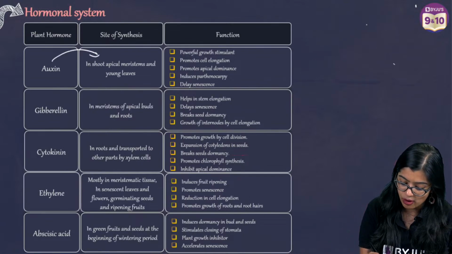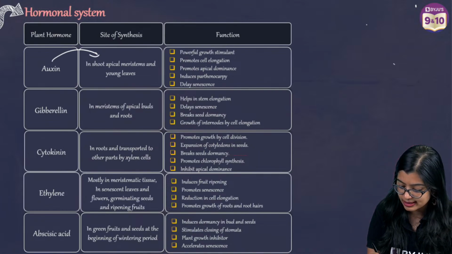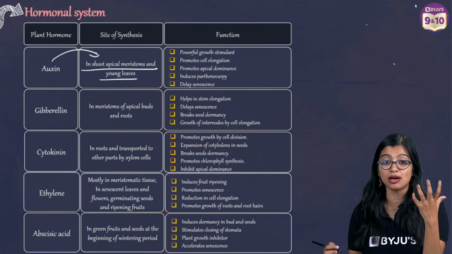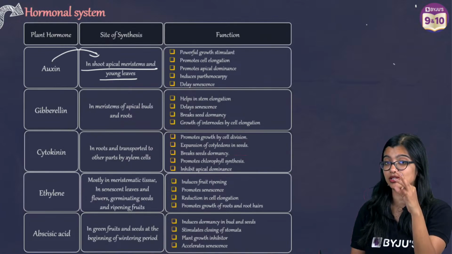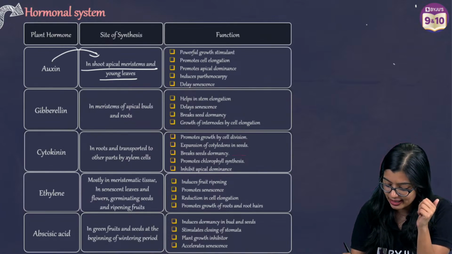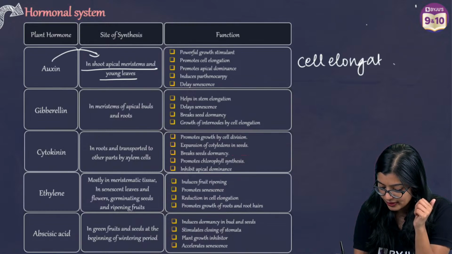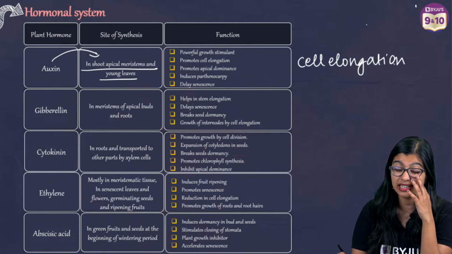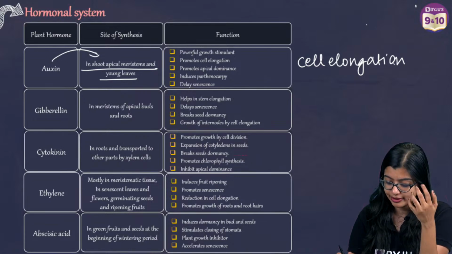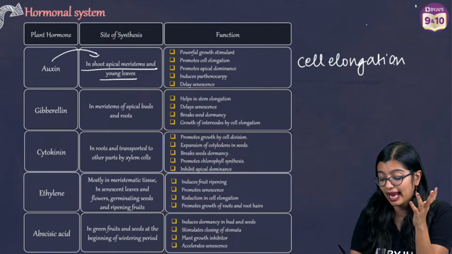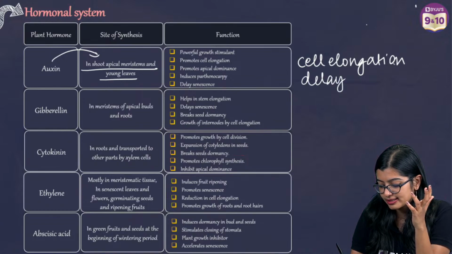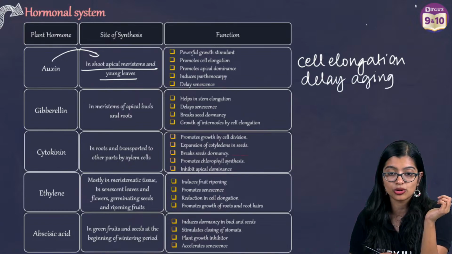So what do we mean by auxin? We know that auxin is mainly produced in young plants in the meristematic tissue. Mainly we see that they promote cell elongation, and we also see that it is a powerful growth stimulant. And we see that they delay aging, so this delays the aging process altogether.